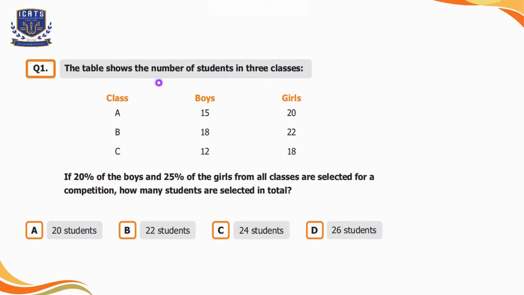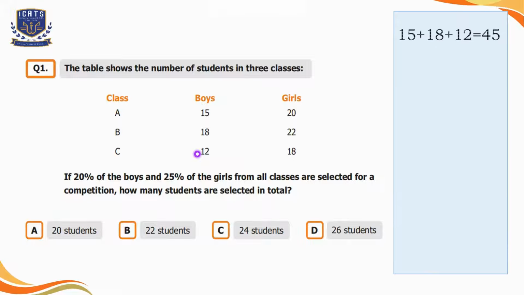Question number 1, the table shows the number of students in 3 classes. Here, a chart is given in which the class, number of boys and girls in each class are also given. If 20% of the boys and 25% of the girls from all classes are selected for a competition, how many students are selected in total? Option A is 20 students, option B is 22 students, option C is 24 students, and option D is 26 students. So here let's find out the sum of the number of boys in each class.